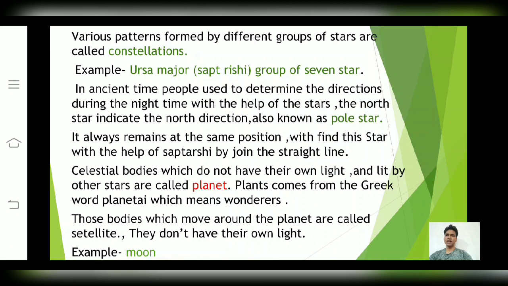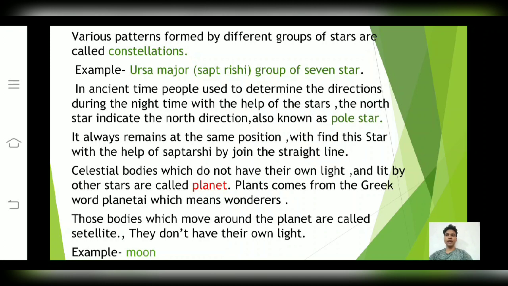Friends, celestial bodies which do not have their own light and are lit by another star are called planets. The word planet comes from the Greek word planetai, which means wanderer.